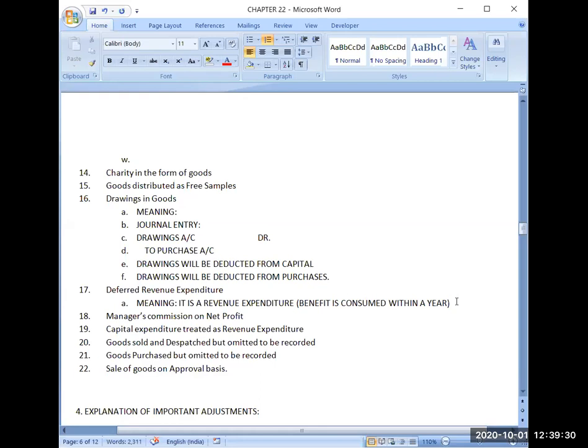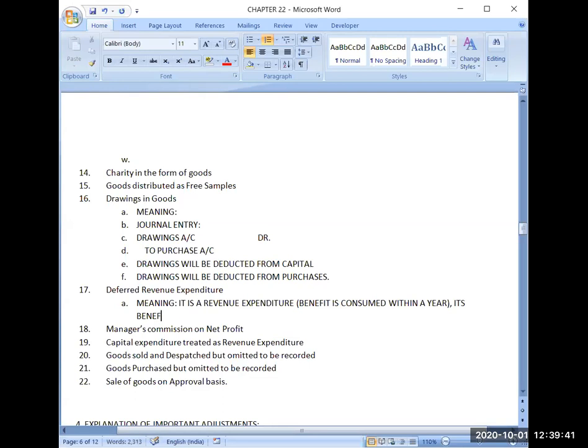Now, but there is a certain difference between revenue expenditure and deferred revenue expenditure. That its benefit is extended for more than 1 year.